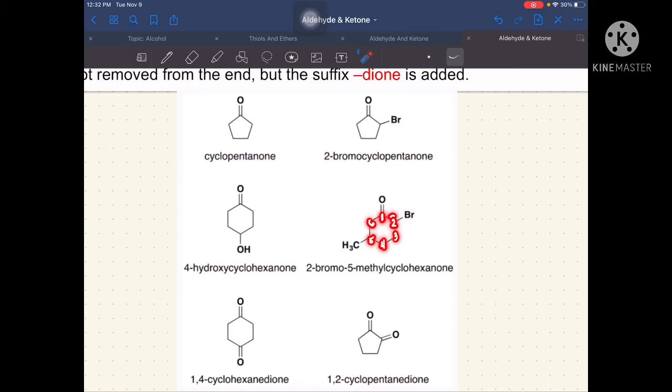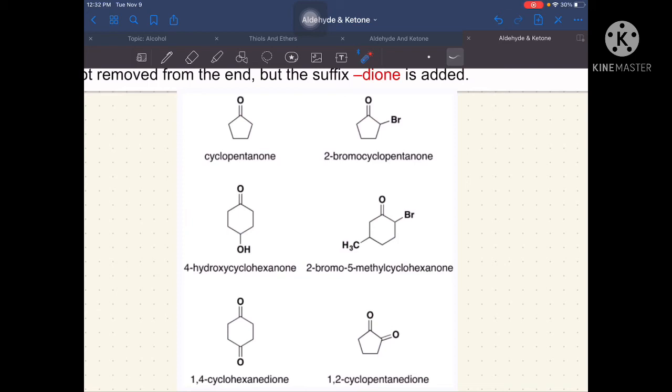Ang location ng ating bromo is in carbon number 2. And then, yung kay carbon number 5 naman, nakalocate dyan yung ating methyl. So, H3C or CH3, they are just the same, guys, ha? So, that is methyl. So, kung i-arrange natin siya through alphabetical order, mauuna si bromo compared kay methyl. Kaya ganito yung pangalan niya. We have 2-bromo-5-methyl